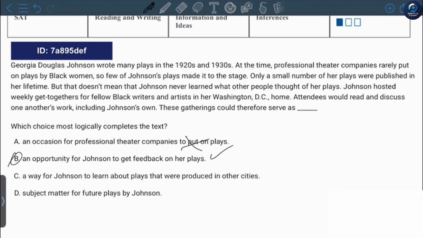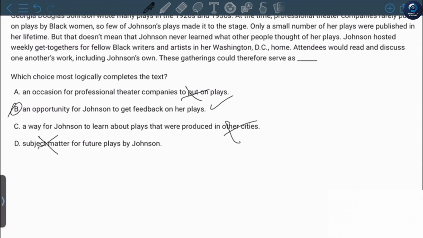A way for Johnson to learn about plays that were produced in other cities. It doesn't talk about other cities. That's why the answer isn't C. A subject matter for future plays by Johnson. No, they just show each other's work, so mostly they use it for evaluation. So the answer is B.